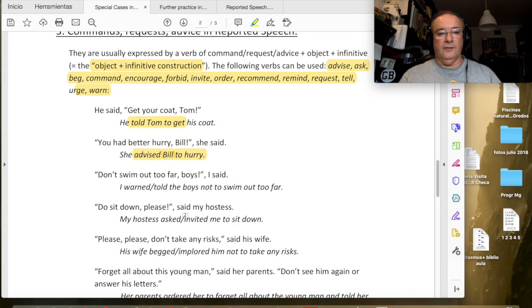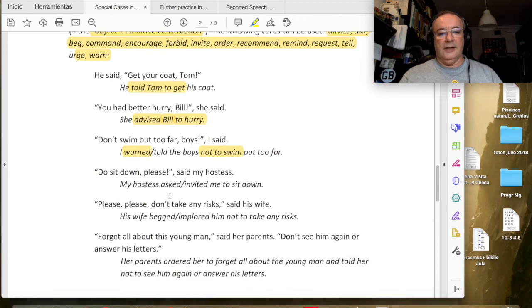Don't swim out too far, boys. I warned the boys not to swim. Pay attention to the negative for the infinitive here. Asked me to sit down, invited me to sit down. Begged, implored, rogar, le rogó que no tomara ningún riesgo.